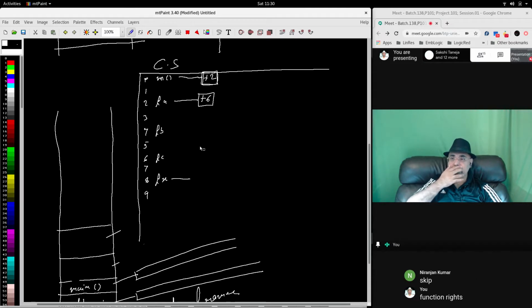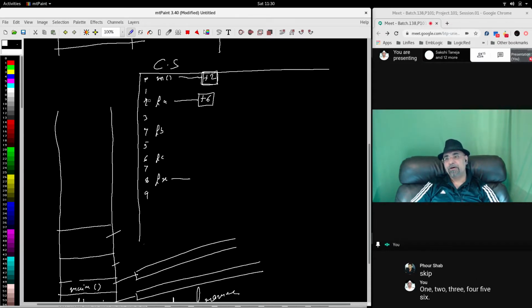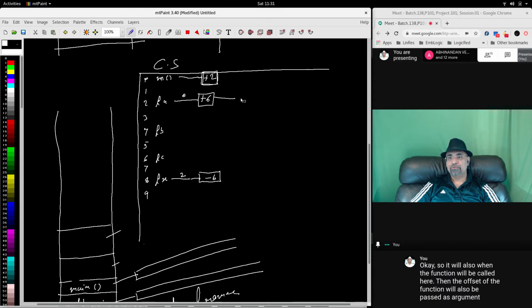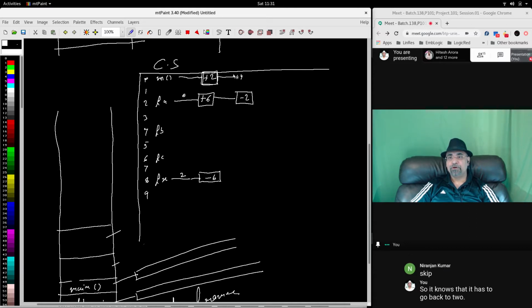When the function is called here, the offset of the function will also be passed as an argument. Here the offset of the function was 2, so it knows that it has to go back to 2. When the function finishes executing, it will go to minus 6. 8 minus 2 is 6, so it will go to minus 6: 1, 2, 3, 4, 5, 6. It will come here and start executing here. When this finishes, it will go to minus 2. Control will jump to minus 2, and again it will start running. Then it will call function B. Function B's offset is plus 4, so control will jump to plus 4 here.